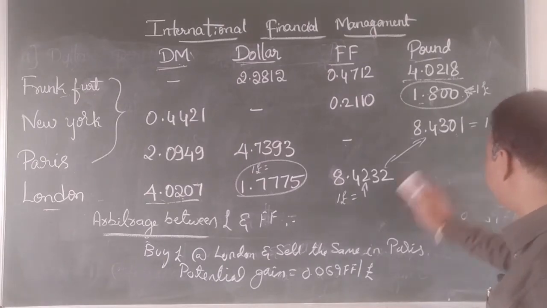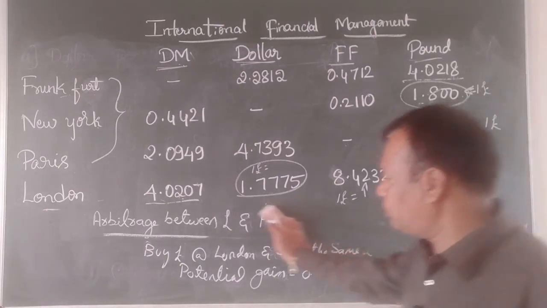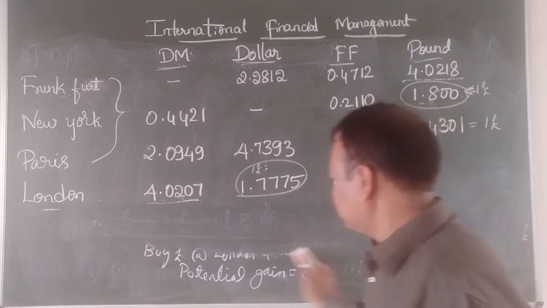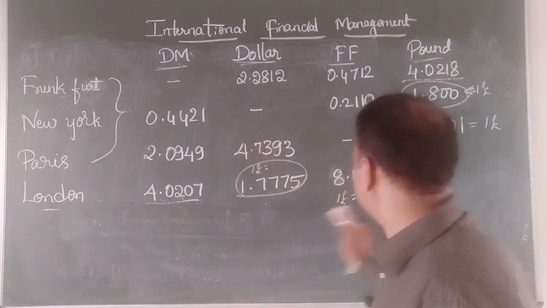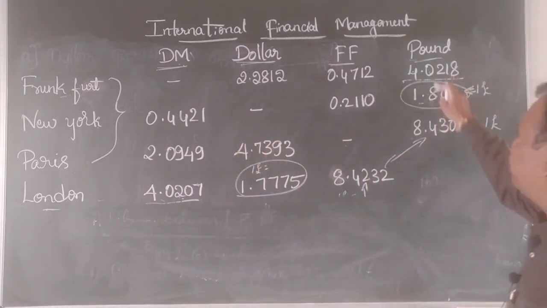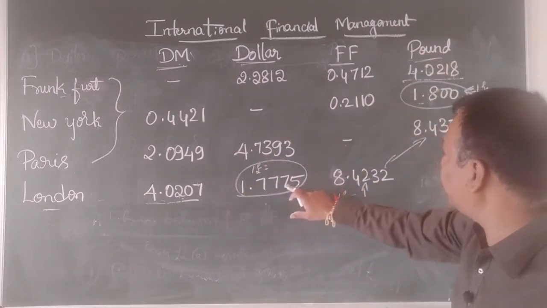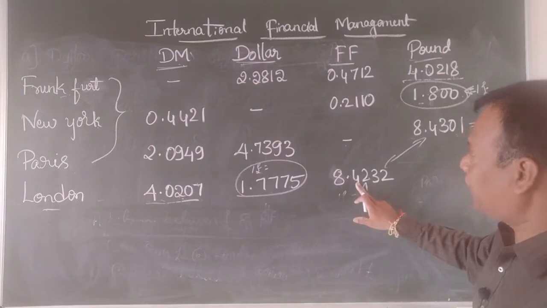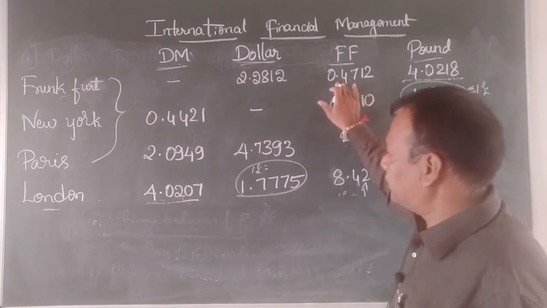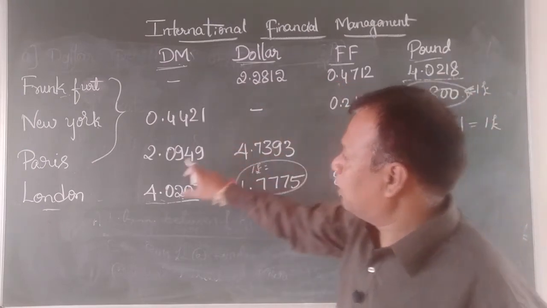Now let's see other arbitrage. Do we have any other arbitrage possibility? We try to find out. Okay. So now we took pound to DM we did, pound to dollar we did, and then pound to Frankfurt we did. Now we come to Frankfurt to DM.